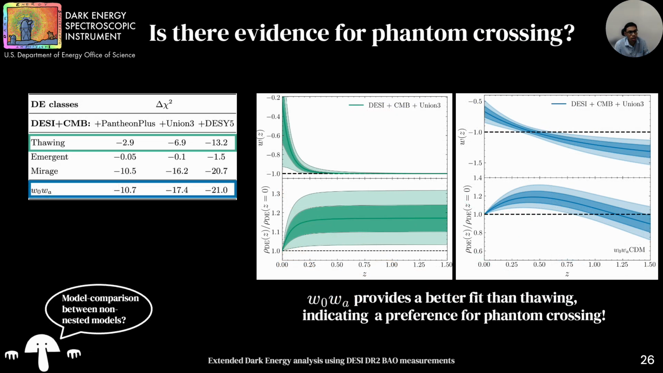To test whether there is evidence of phantom crossing in the data, we compare how well different dark energy classes fit. This table shows the improvement in the chi-square for each model relative to Lambda CDM. We see that the w0wa model provides the best fit overall, improving the chi-square by 10 to 21 depending upon the supernovae combination considered. Whereas thawing models that do not allow for phantom crossing do not perform as well as models that allow for w less than -1.